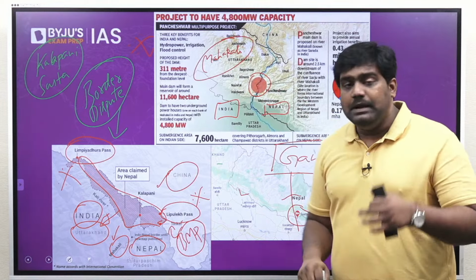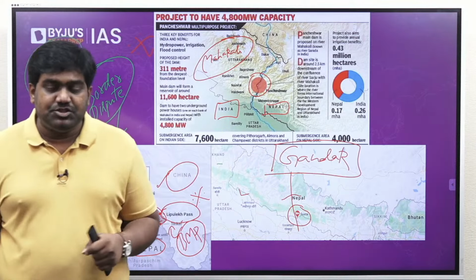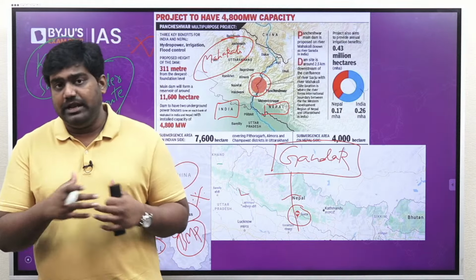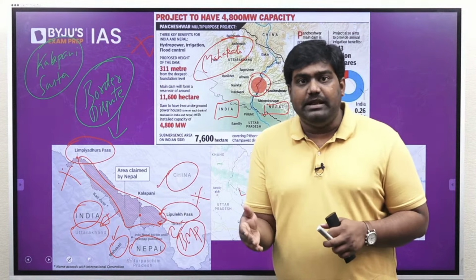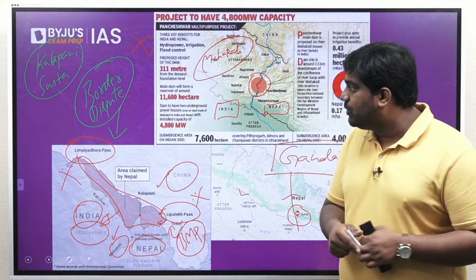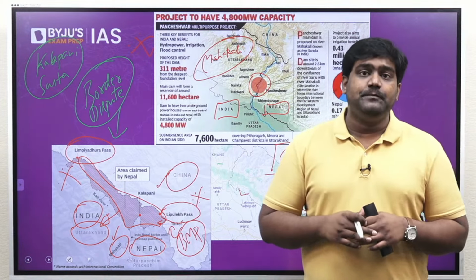It is proposed to be built on the Mahakali. This is all set to become one of India's biggest dam structures. It is a joint project between India and Nepal because the Kali river flows through the India-Nepal boundary line. It is located very close to it. So along the boundary is where this multi-purpose project has been planned.